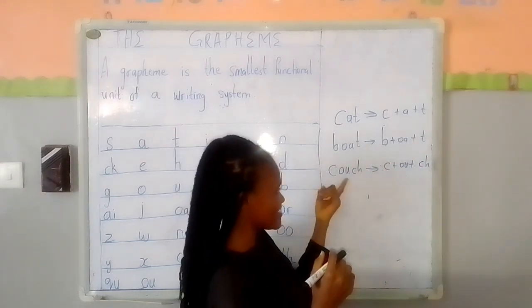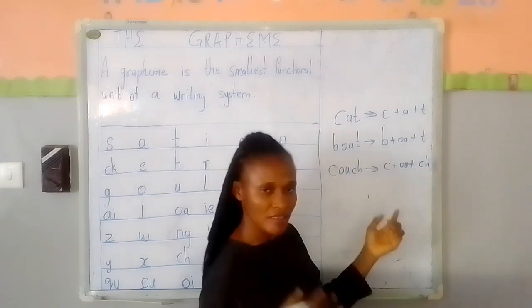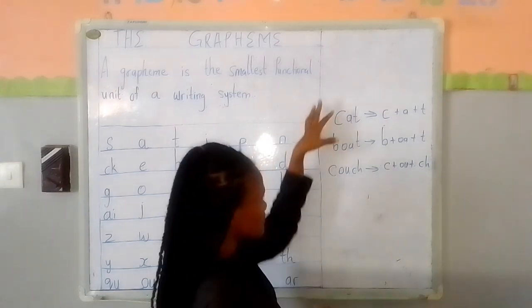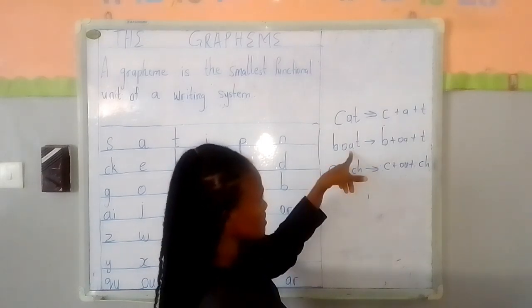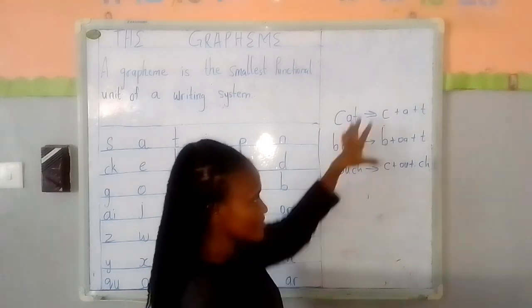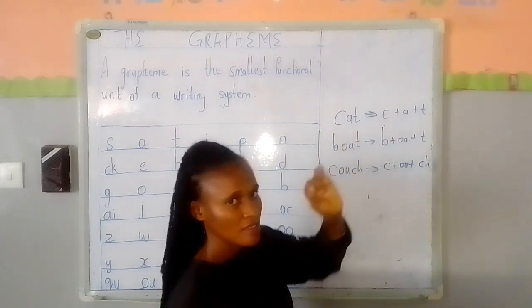The word couch has 5 letters, 3 graphemes. It means that 3 letters, 4 letters, 5 letters, that is cat, boat, and couch, each of them have 3 graphemes.